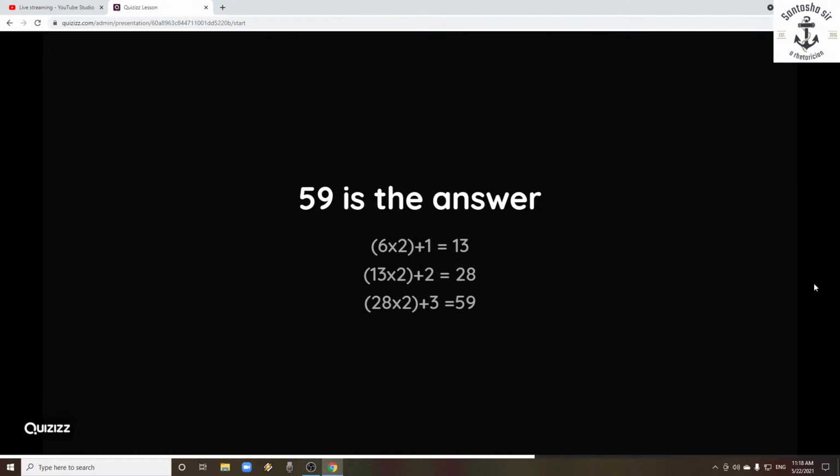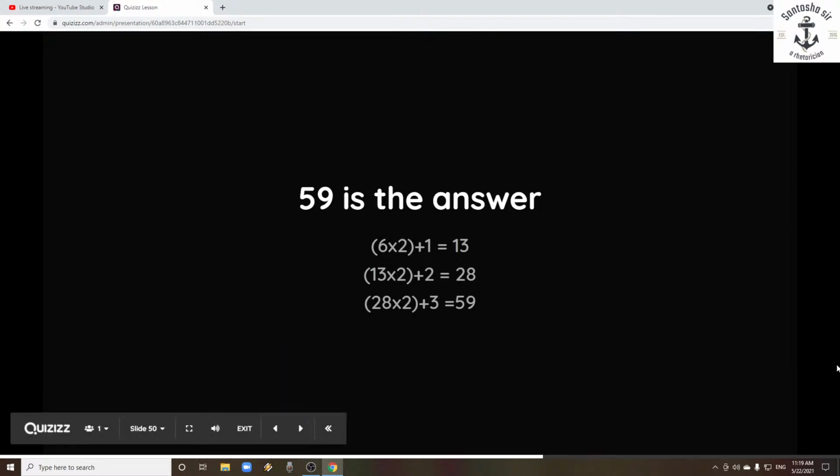That means you will add 1, then 2, and then 3. The answer will be multiplied with 2, but the additional number will be 1 more than the previous one. So 6 into 2 plus 1, 13 into 2 plus 2, 28 into 2 plus 3. That's how the series is given. So 59 is the right answer. So quickly moving on to the next question.